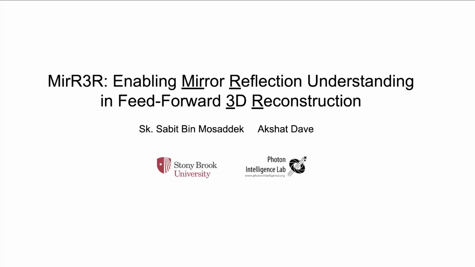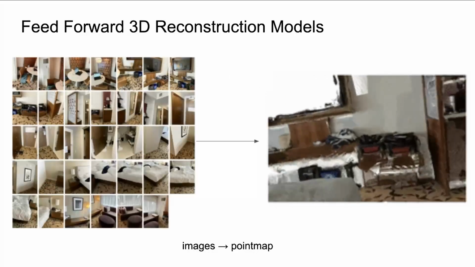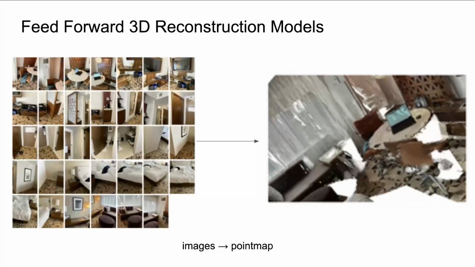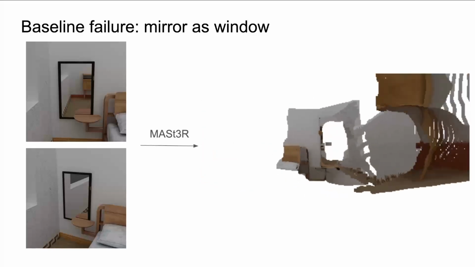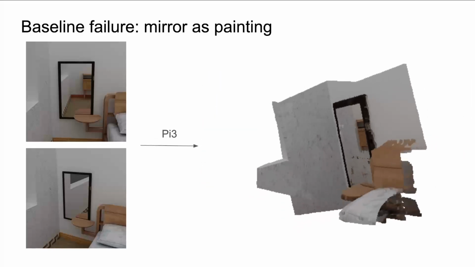Hello, I'm Sabit presenting Mirror: Reflection Understanding for Feed-Forward 3D Reconstruction. Feed-forward 3D models convert images to point maps from a single or many views. With a mirror, the prediction becomes ambiguous. MASt3R treats the mirror as a window, so points land behind the mirror. Pi3 treats the mirror as a painting.